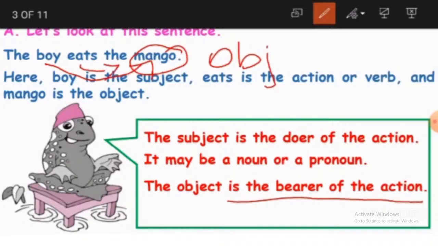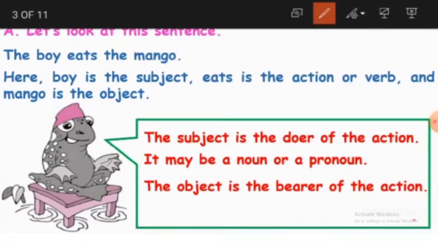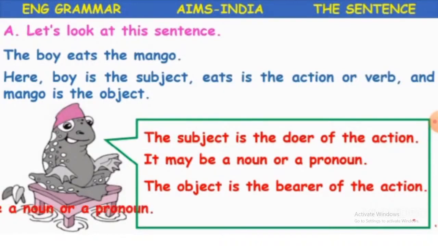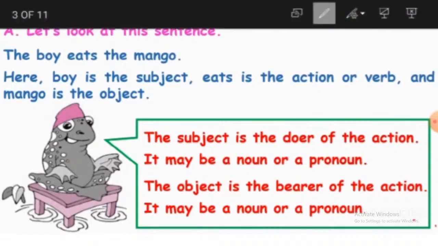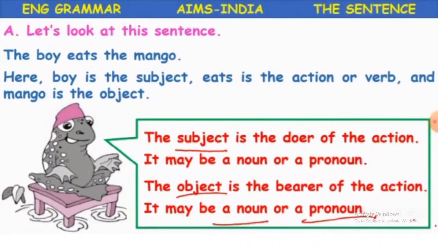Eats is our action, that is the verb, and this action is received by the mango, that is, the mango is being eaten. That is why mango becomes the object. Okay, understood children? Like the subject, even an object can be a noun or a pronoun. As we said, a noun is a naming word and a pronoun is a word used in the place of a noun.